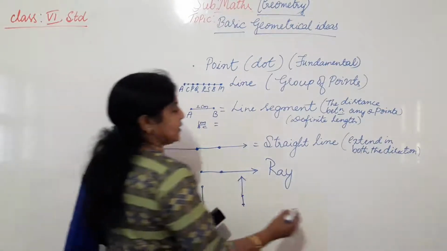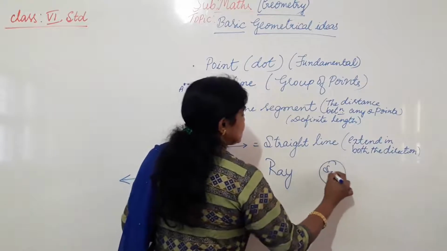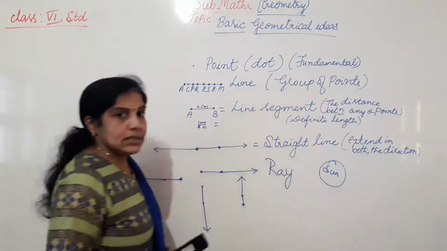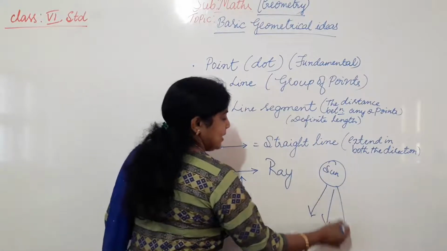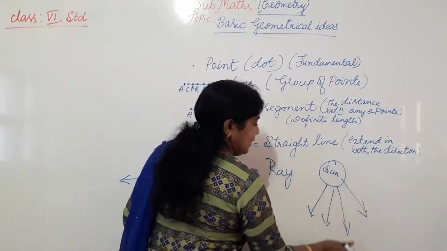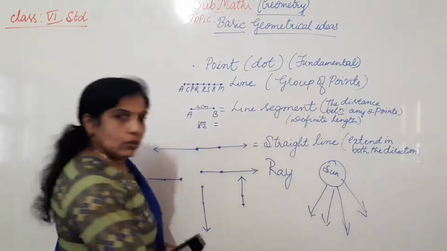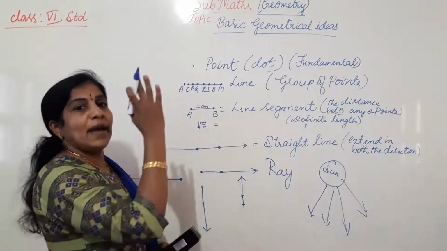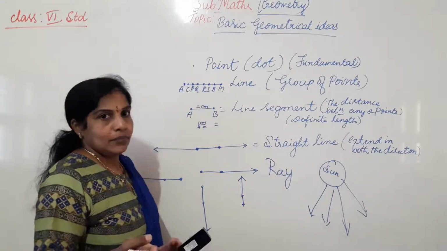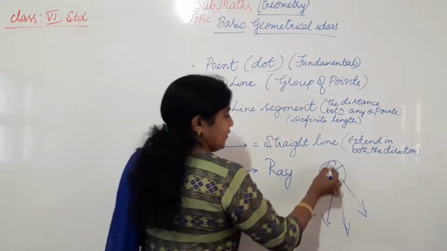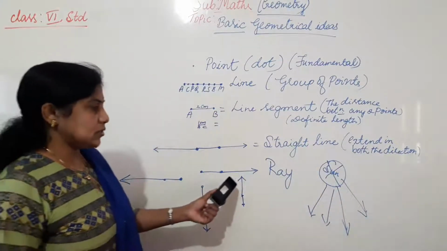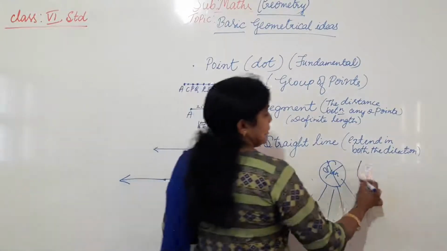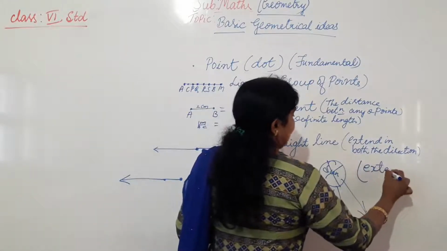Very good example for the rays is sun rays. So the sun is the point where the rays are coming from, and they can move towards one direction only. They do not go back. Light rays also. Understood? So the sun is the fixed point from where the rays are coming out. So here also, ray means extending in only one direction.